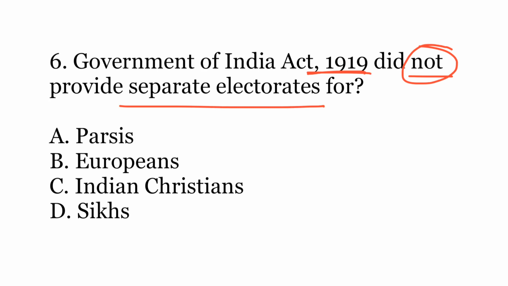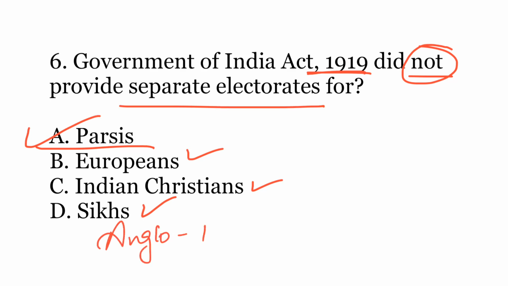So the correct answer here is A, Parsis. The Act did not provide separate electorate for Parsis. Rather, the 4 categories were Europeans, Indian Christians, Sikhs, and Anglo-Indians. So these were those 4 categories for which separate electorates were provided by this particular Act.